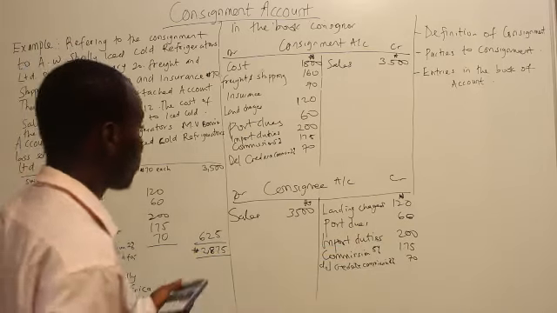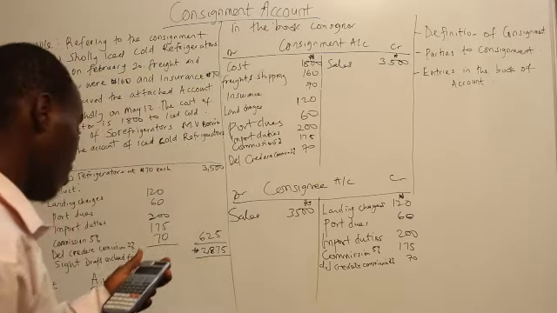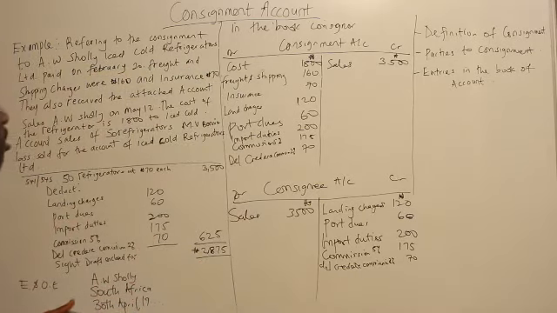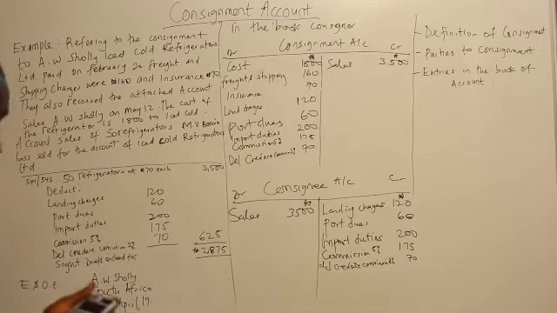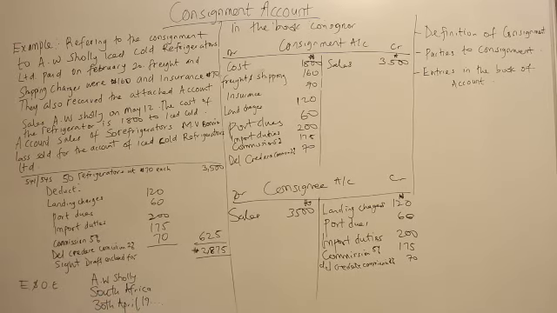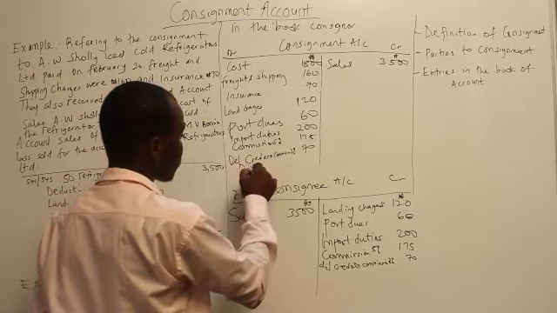You have 2,655. So balance carried down. Okay, that will be profit on consignment.